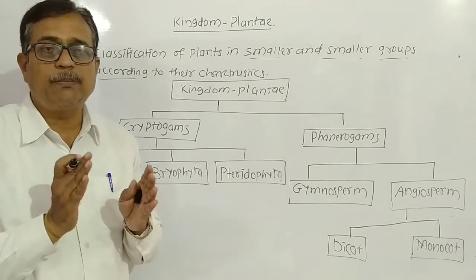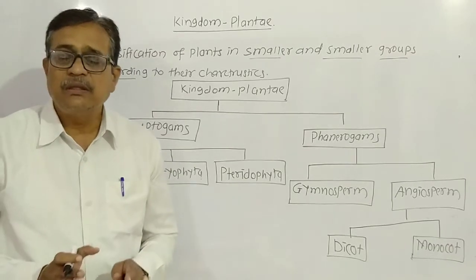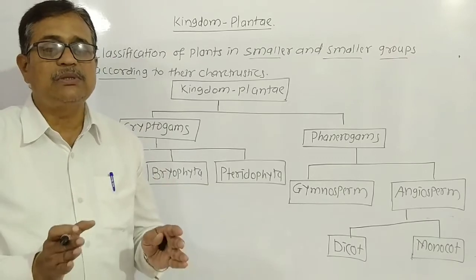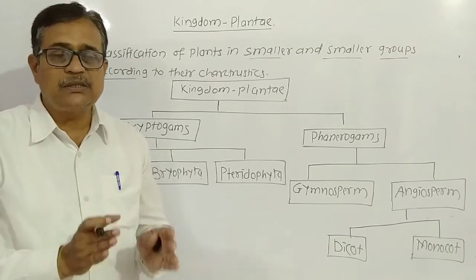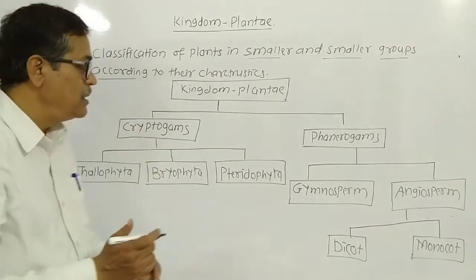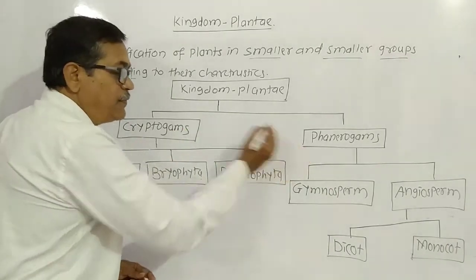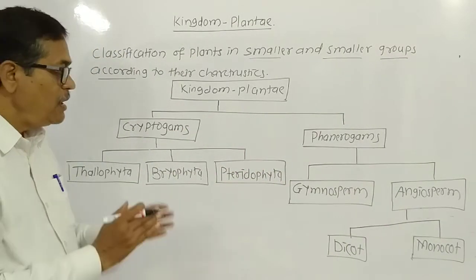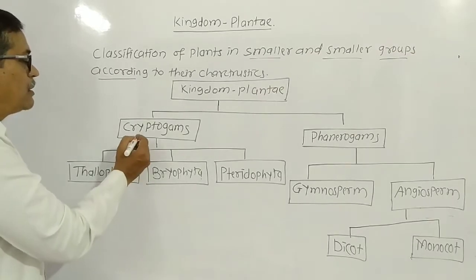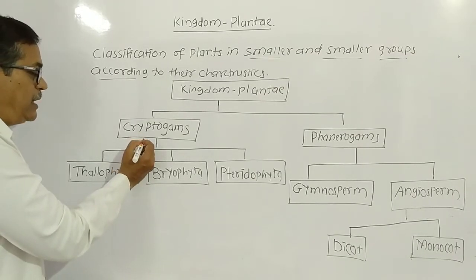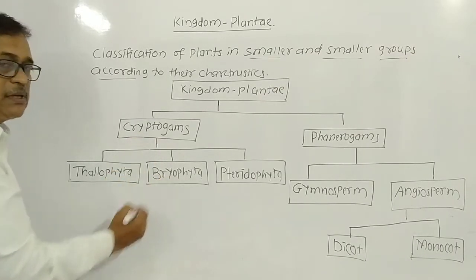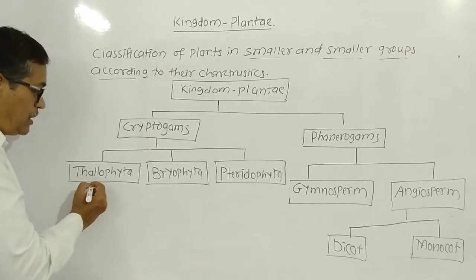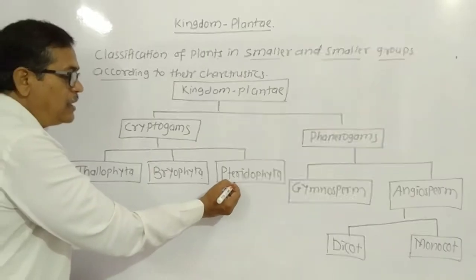Means plants which are present in nature get classified into two types according to whether they bear the flower or not: cryptogams and phanerogams. Then the second point here: cryptogams can be classified into three types again, that is Thallophyta, Bryophyta and Pteridophyta.